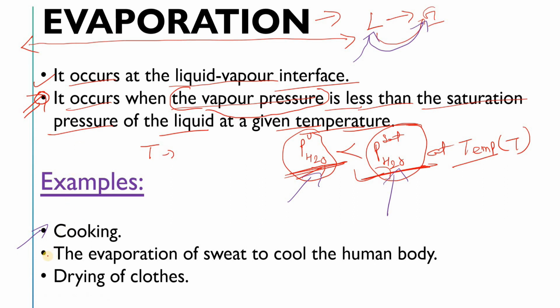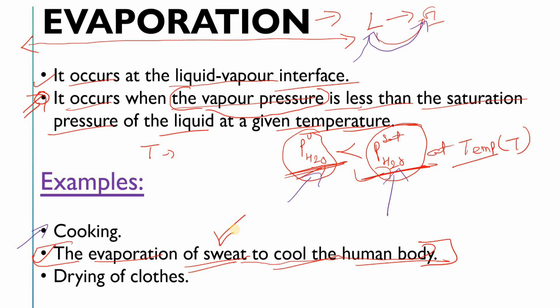The next example is the evaporation of sweat to cool the human body. You will have seen that in the summer you feel sweating. Can you please let me know in the comments box the whole process of evaporation in this case? This is very simple, a daily life example that we also see, sweating.